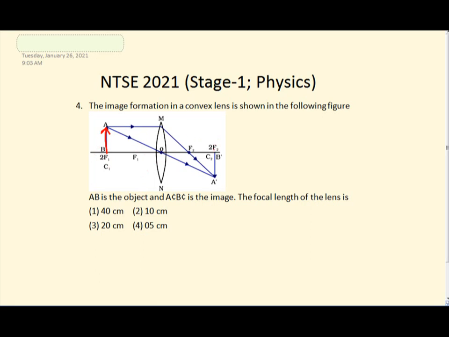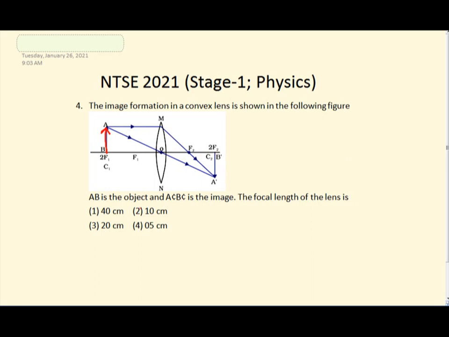And the object is at center of curvature C. They say that the image is also at C. Okay, like when you observe the ray diagrams of these lenses, then you would know that if the object is at infinity, then the image will be at f. As and when the object starts approaching the lens, the image also will start going away from the lens, right? So the moment when the object is at C, the image will also be at C, but inverted with same size, right?